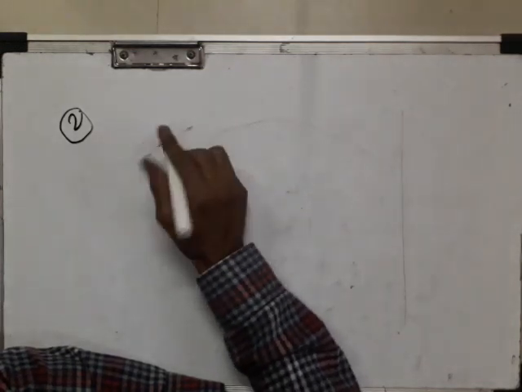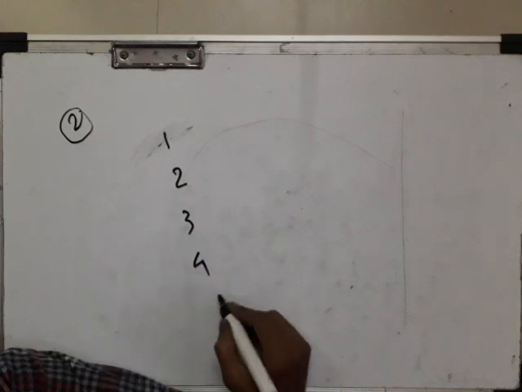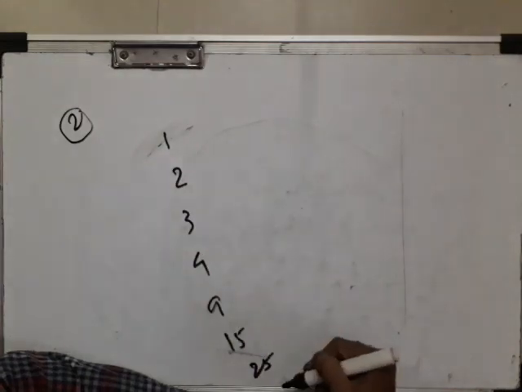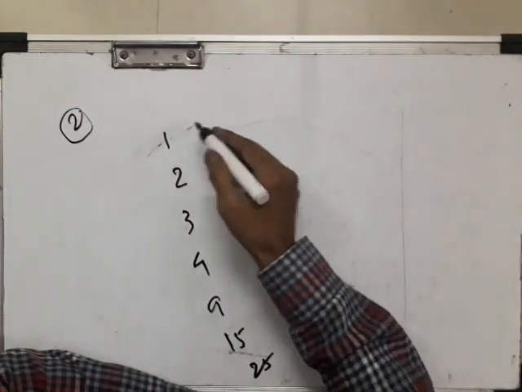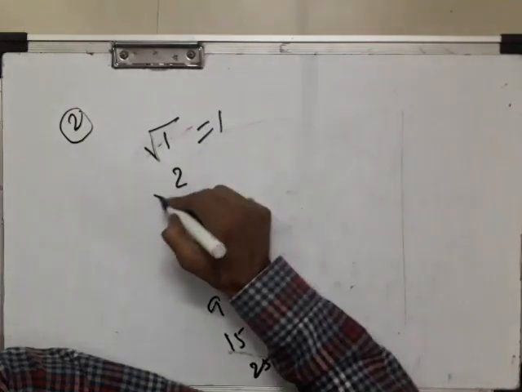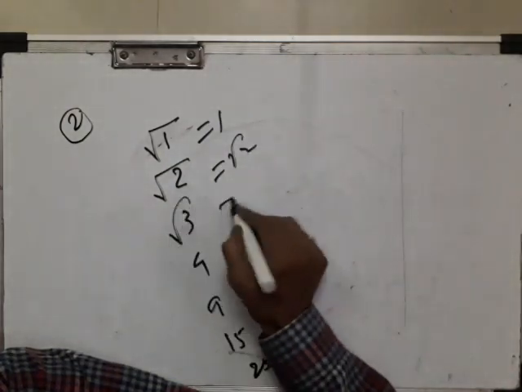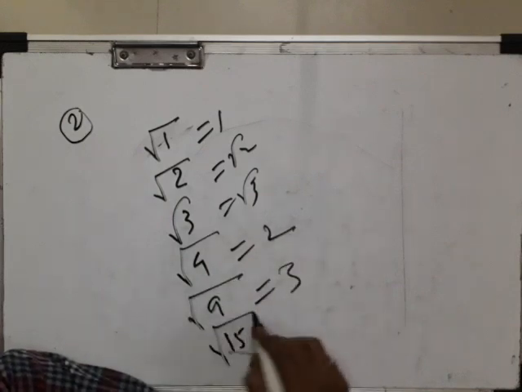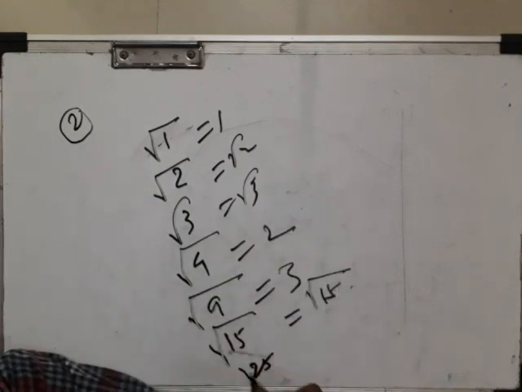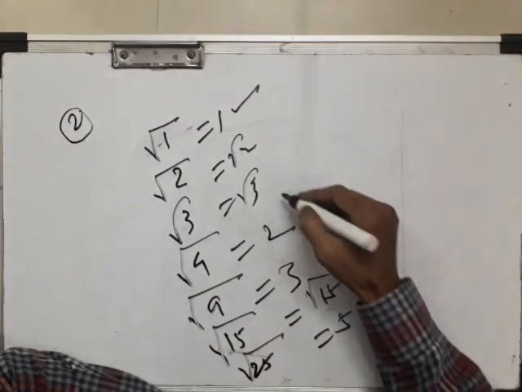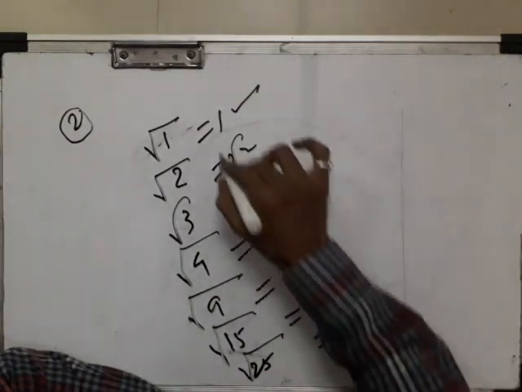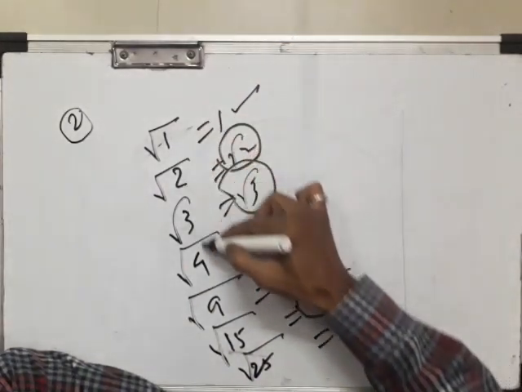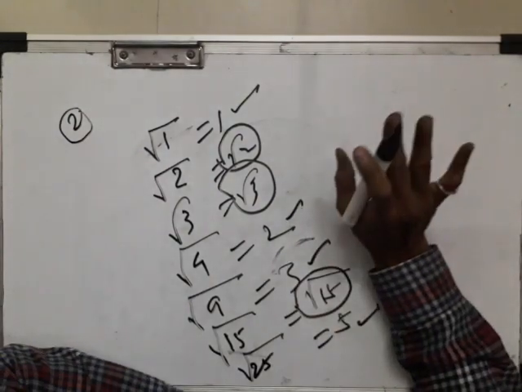Suppose 1, 2, 3, 4, 9, 15, 25, ये तो positive integers हैं, इसका square root लेंगे, 1 आता, square root 2 रहेगा, square root 3 रहेगा, square root of 15, root 15, square root of 25 is 5. Some we are getting rational numbers and some numbers we are getting irrational. So that's why the statement that the square root of all positive integers is irrational is a false statement.